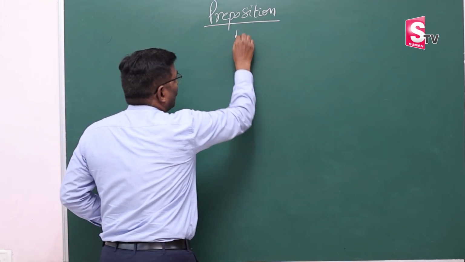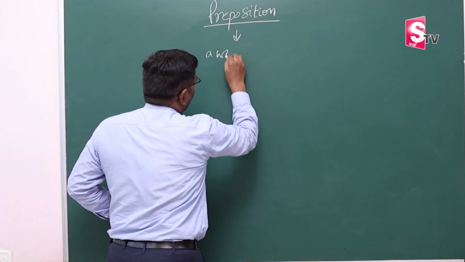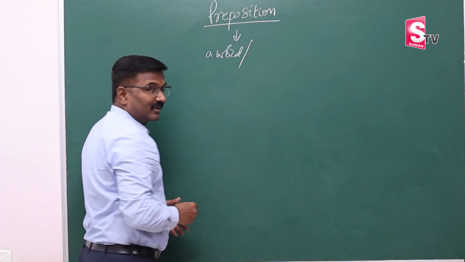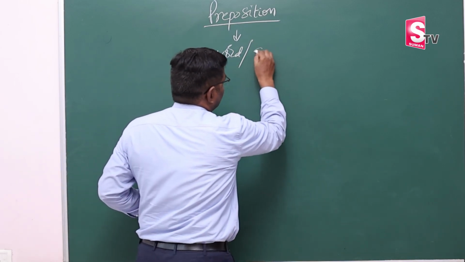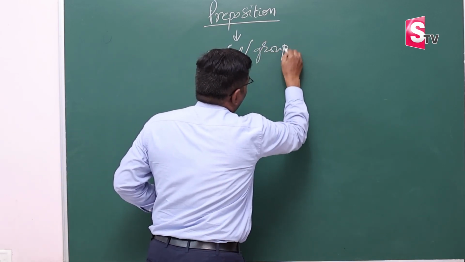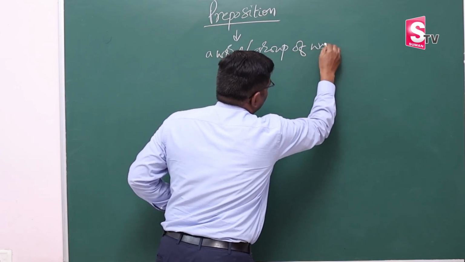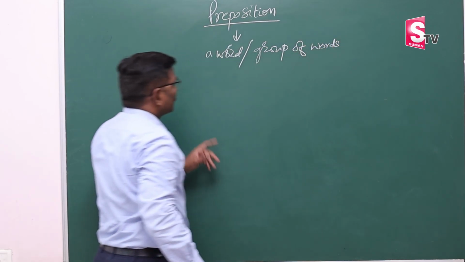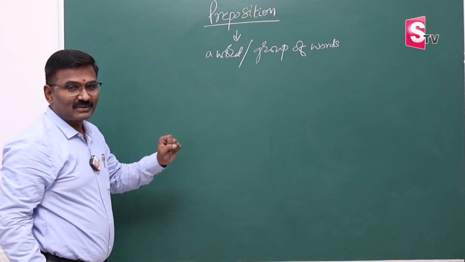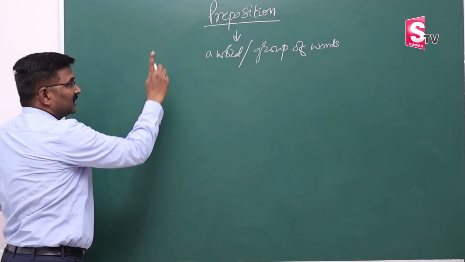Preposition is a word or group of words. Sir, what's this? Come on, let me show you. Preposition is a word.